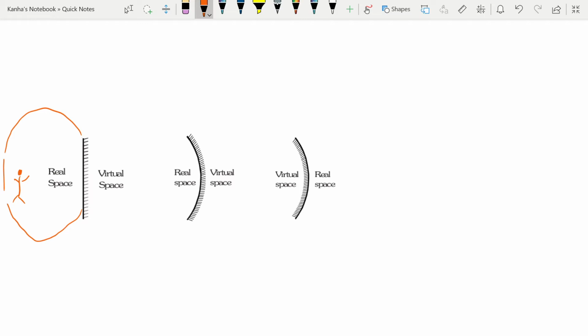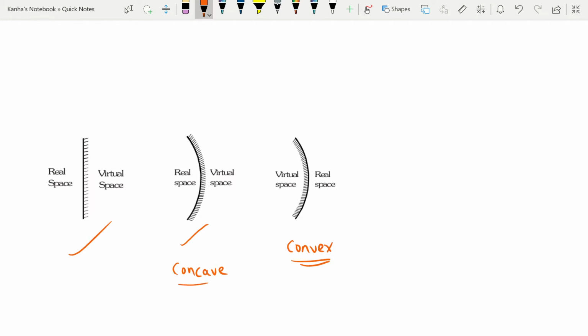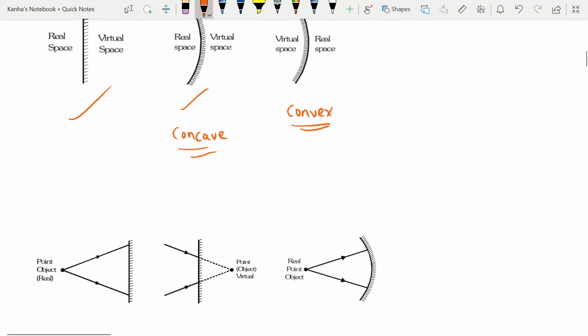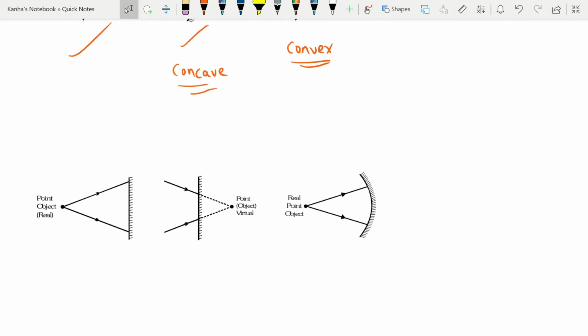I've shown you the real space and virtual space for different kinds of mirrors. Here we have the plane mirror, we have the curved mirror which is concave, and this is convex. These are some terminology that you should know. Things will become clear when we talk about what the object and images are.